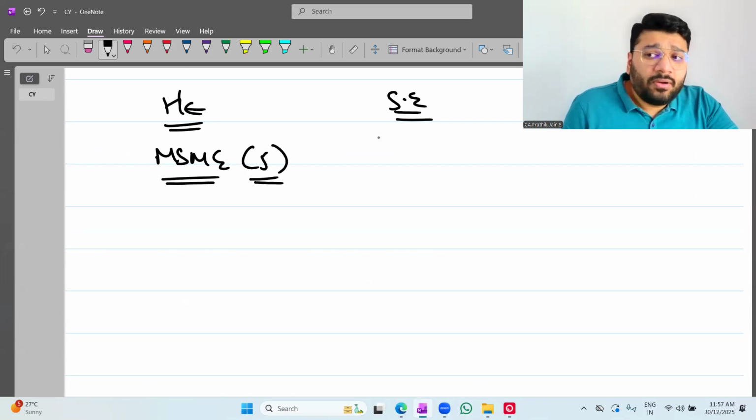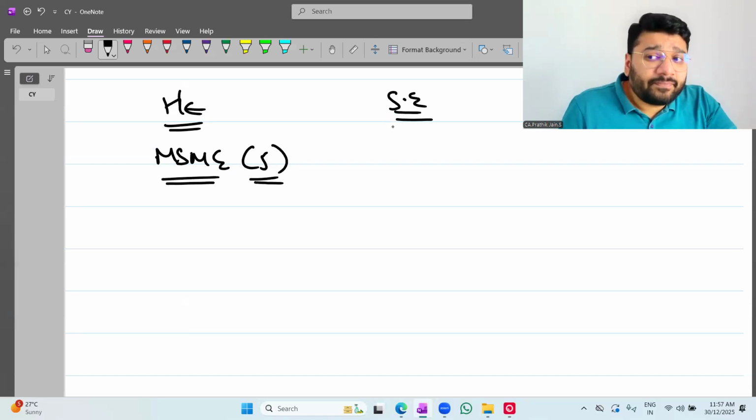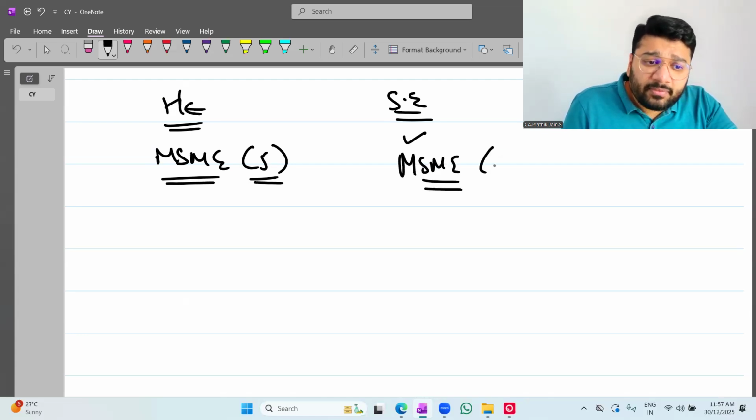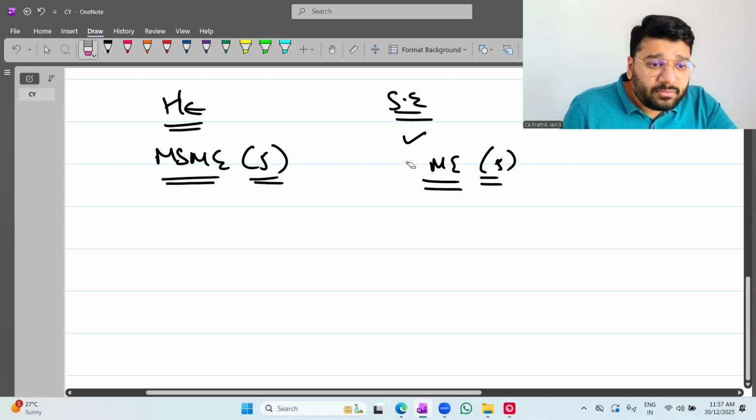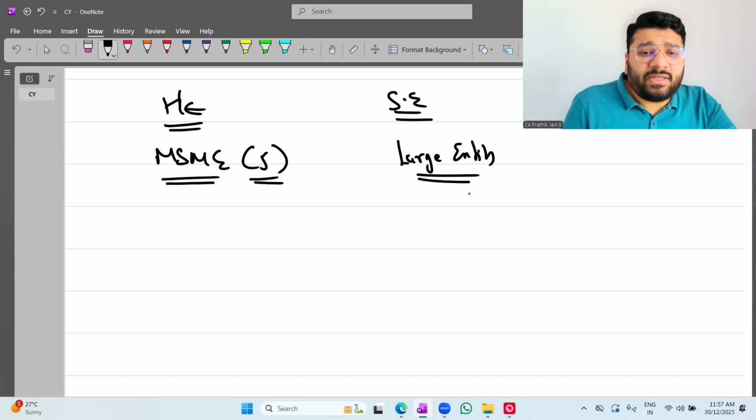Okay. And that small entity is the subsidiary entity. For the subsidiary entity, they have given in the other requirement that it is a holding or subsidiary of MSME. Okay, that is okay. But I want to know the condition of the subsidiary. Is this subsidiary company also MSME only, you're telling? No, it satisfies large entity. So this is a large entity. Its turnover is more than 50. Okay. So the subsidiary is large.